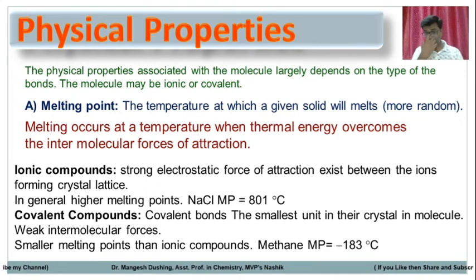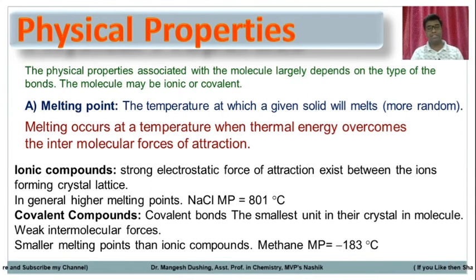Just in the last slide we saw methane is a non-polar molecule. Dipole moment is very less, that is 0. That's why the melting point is very small, that is minus 183. So 5 atoms, 4 covalent bonds are there, but still the melting point is very small because methane is a non-polar molecule,